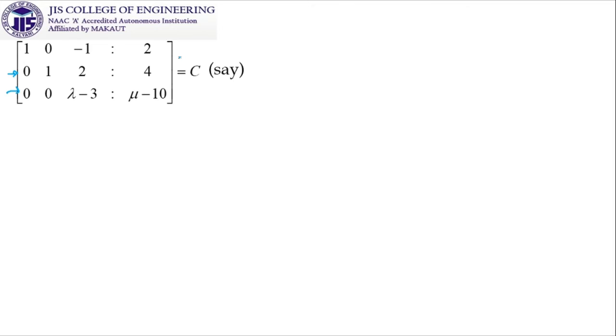So please try to concentrate. If the rank of A is equal to the rank of C is equal to 3, it is going to give you a unique solution. If the rank of A is equal to the rank of C is less than 3, it is going to give you infinite solutions. And if the rank of A is not equal to the rank of C, it will give you no solution. So depending on the values of lambda and mu, we have to check when these three cases will happen.